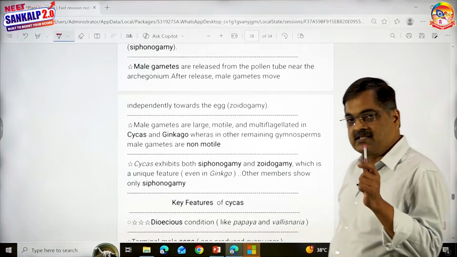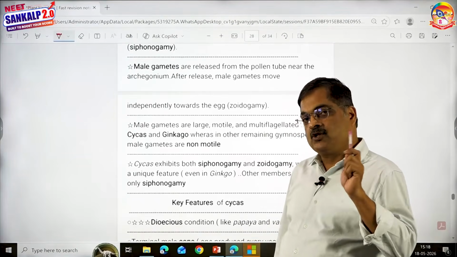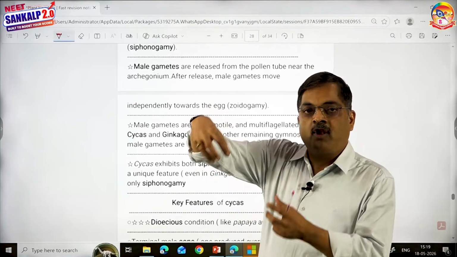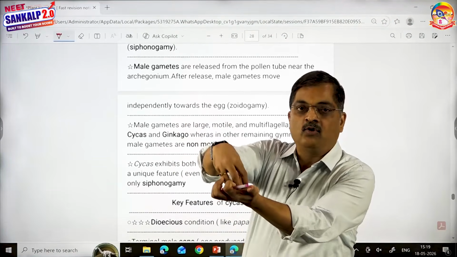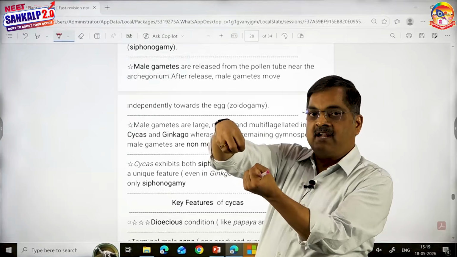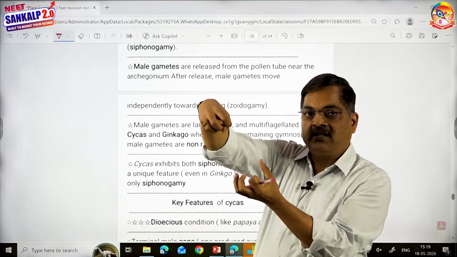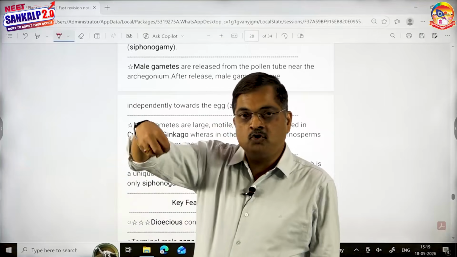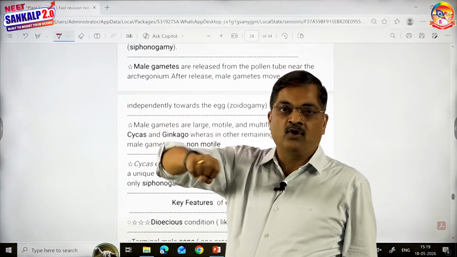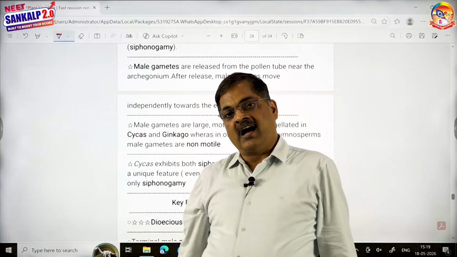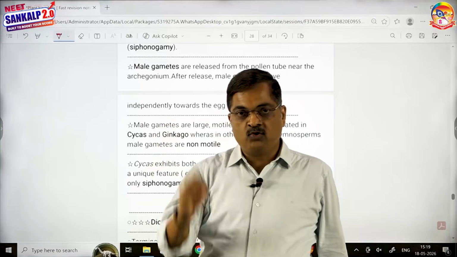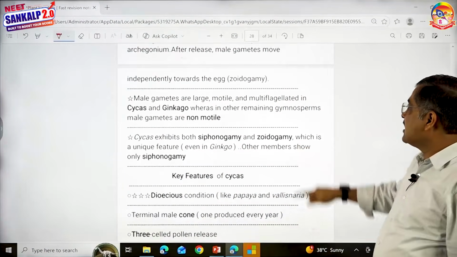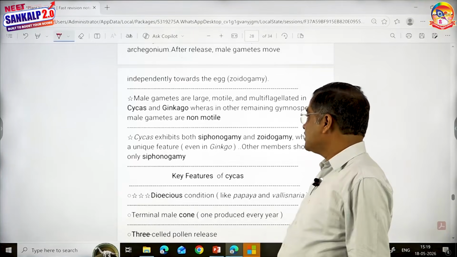So in Cycas, I'm talking about Cycas. In Cycas, not only siphonogamy, but also zooidogamy, because the pollen tube doesn't go up to the archegonium. The pollen tube gets liberated just above the neck of archegonium into the archegonial chamber. So the pollen tube liberates the sperms into the archegonial chamber, and in the archegonial chamber, the sperms fuse by themselves with egg.